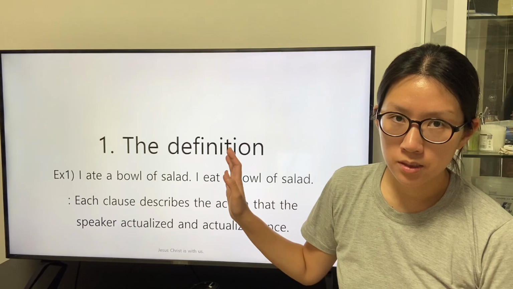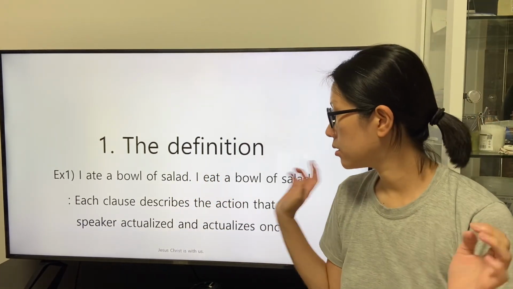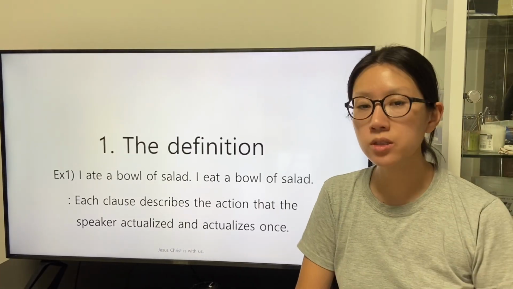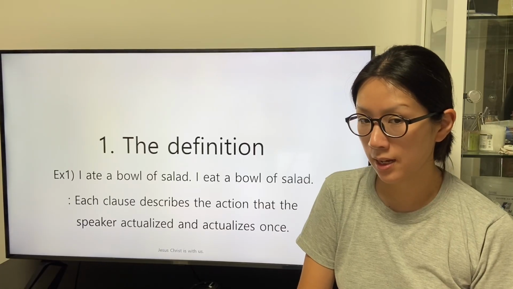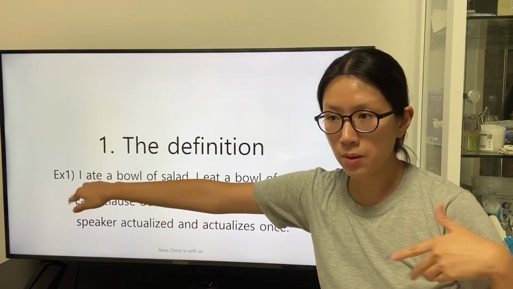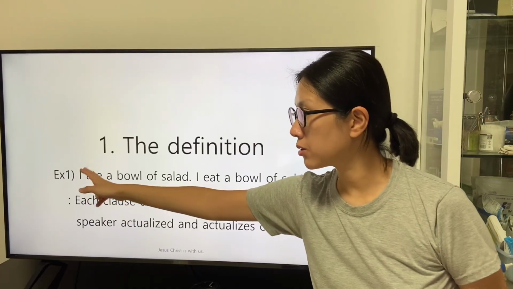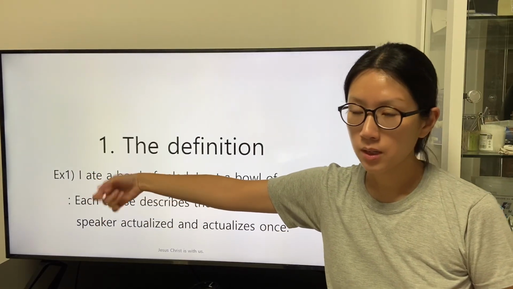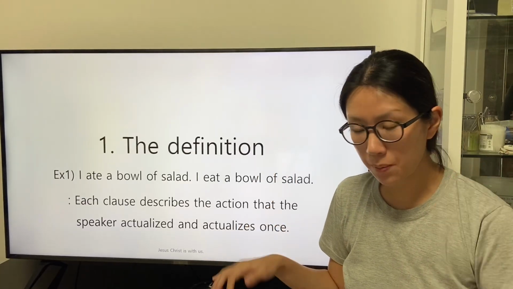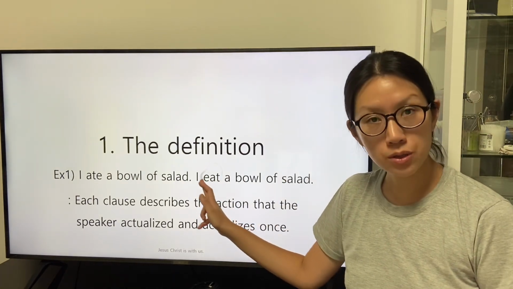There is the example: I ate a bowl of salad. Each clause describes the action that the speaker actualized and actualizes once. The speaker in the past actualized the action described by the transitive verb ate, and the speaker at the present actualizes the action described by the transitive verb eat.